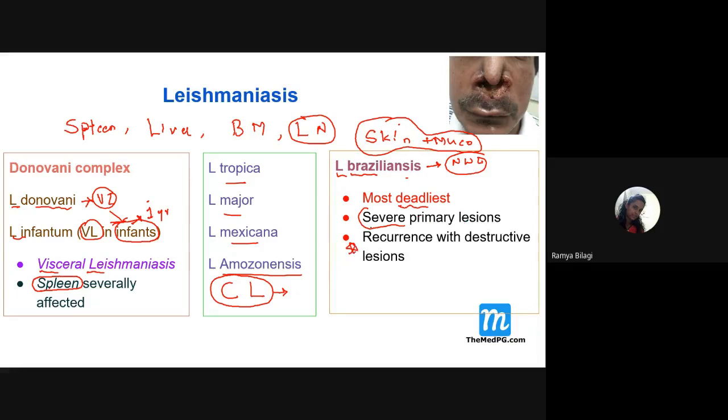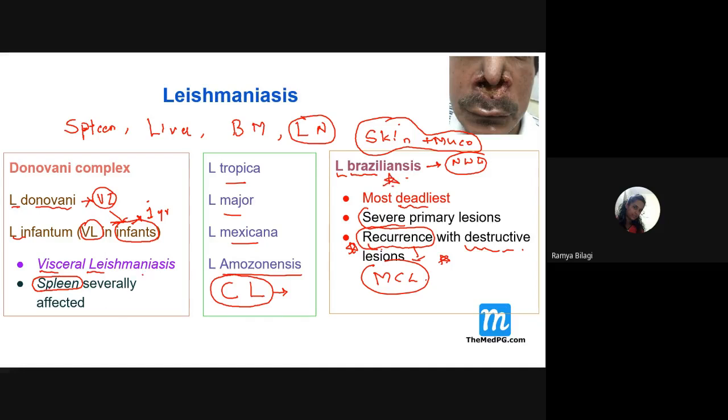Very important point is that they occur and they heal, and sometimes they recur also. If there is a recurrence of this same disease, mucocutaneous leishmaniasis, then the lesions are even more destructive. So this point is very important. In which of the following is the recurrence very destructive? It is mucocutaneous leishmaniasis, and it is caused by which one? Leishmania brasiliensis. This point is very important.